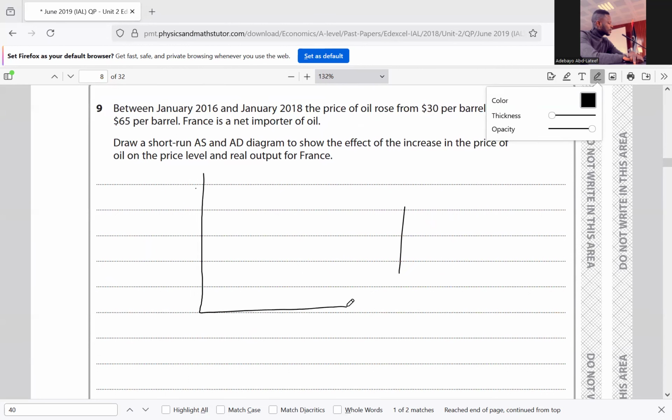We have this, we have AD1, AD2, then AD1.